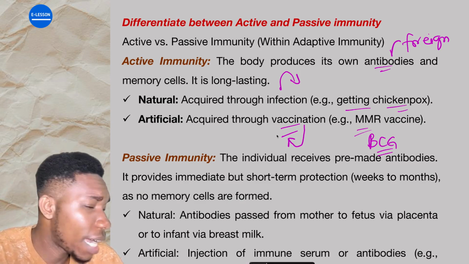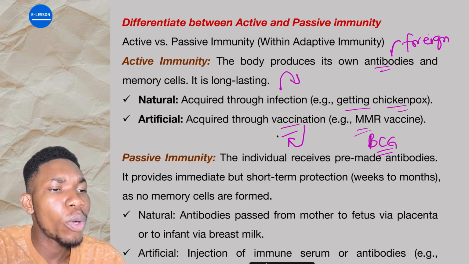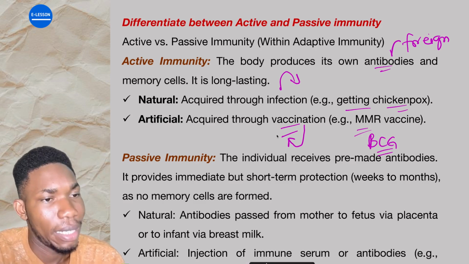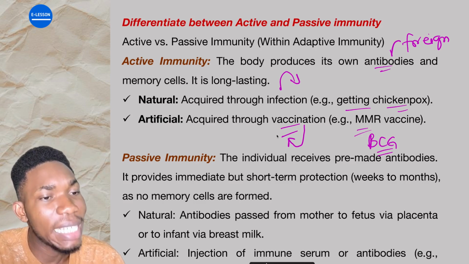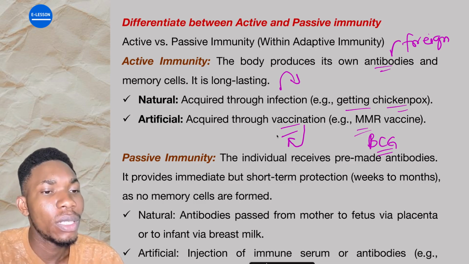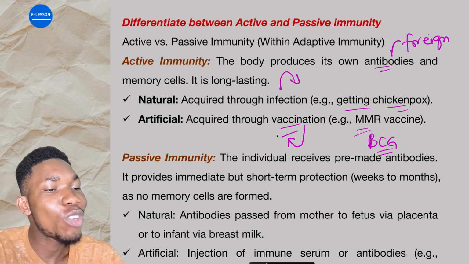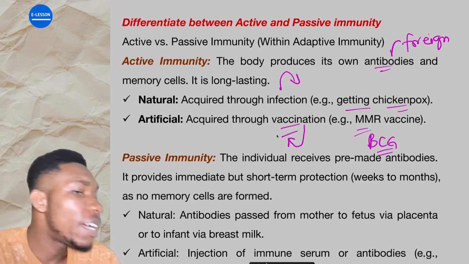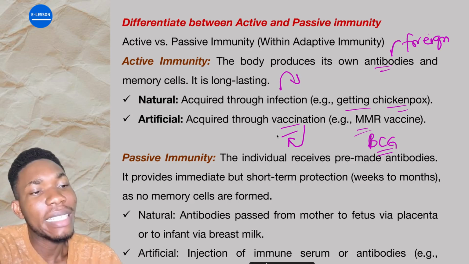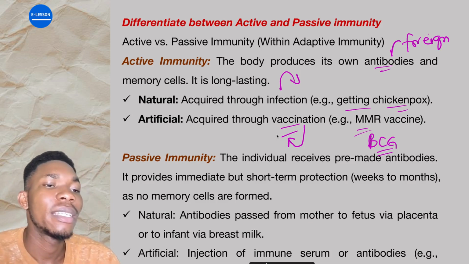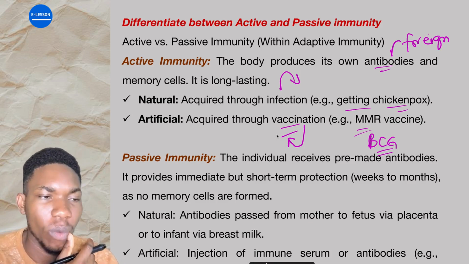E no go give you any kind of sickness. E go just make your body produce those antibodies as if the sickness dey there, but it is not really there. So that in case when the sickness really come, they don already keep memory, like deceiving your body that that sickness don come before, whereas e never really come. So that immediately that sickness come, that memory cell wey don keep am say e don go record am say something like that don come before, whereas e never come, they will be activated to fight against that sickness. That is how vaccination work.